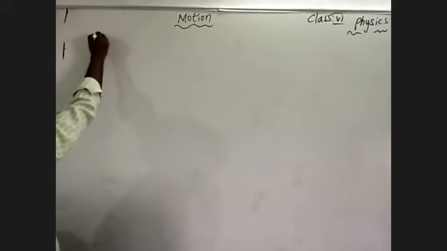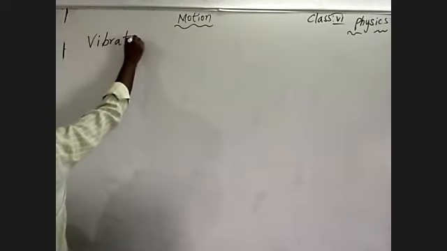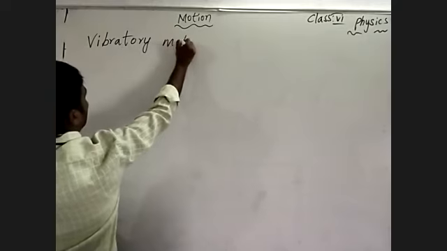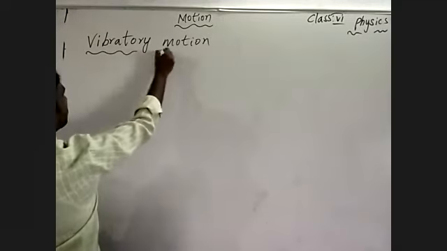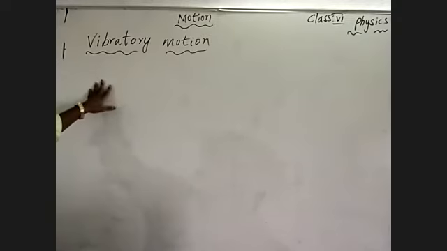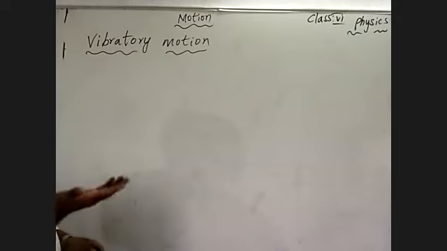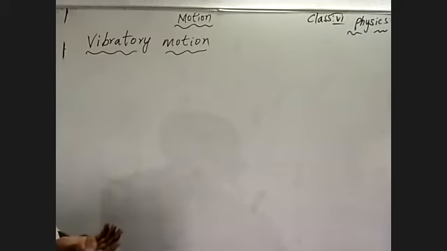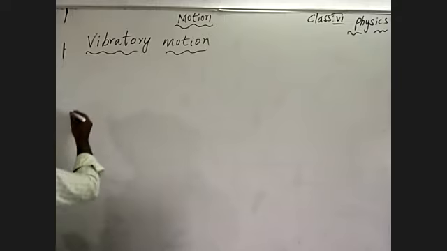What is that? Vibratory motion. It is similar to oscillatory motion and also periodic motion. Okay. What is the vibratory motion? When you observe, vibration produces waves, which means it moves in a particular order, to move front and back, to move up and down. Is it or not? So how is that vibratory motion? The to and fro motion.